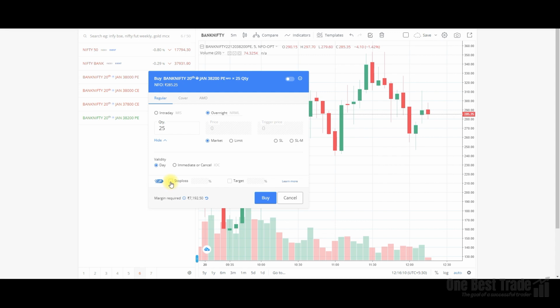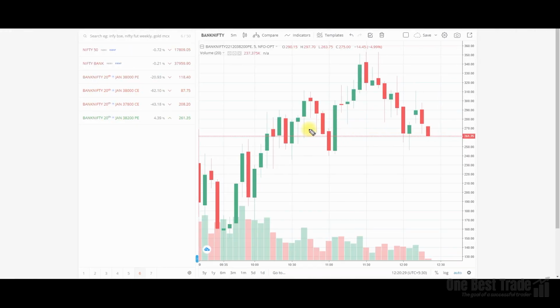If you are placing a cover order, you just click this. Here you define the stop loss in terms of percentage. For a stop loss it's going to be minus 5% by default, and you can change this stop loss according to your requirement. Now let's go to our first example.